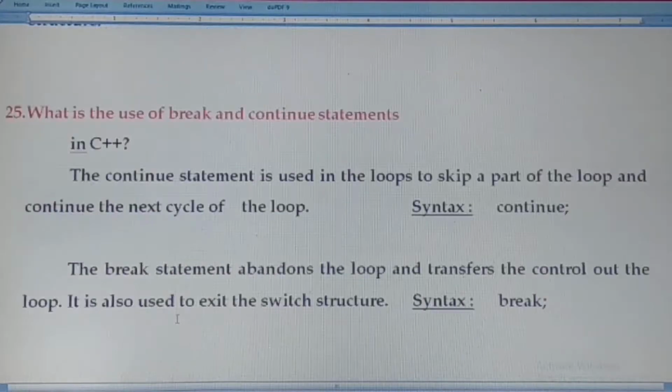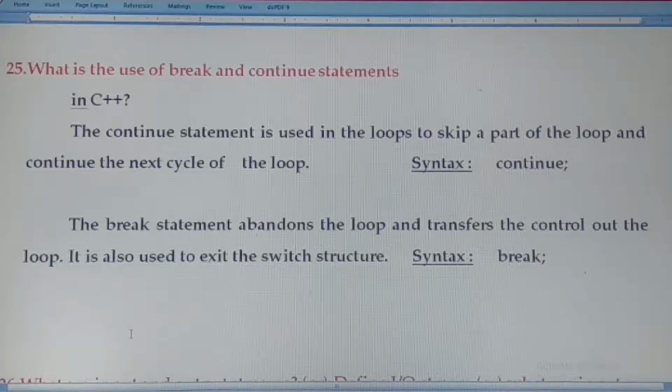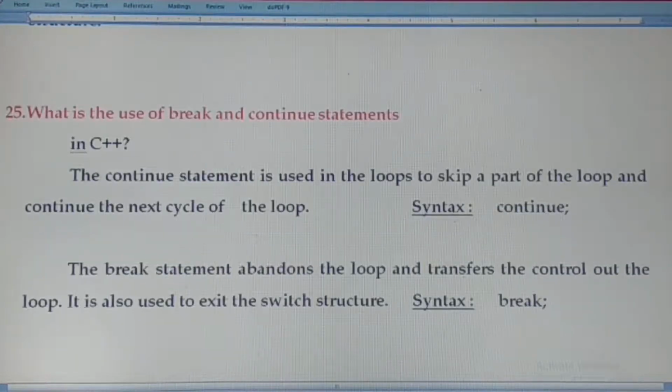The next question. What is the use of break and continue statements in C++? The continue statement is used in loops to skip a part of the loop and continue with the next cycle of the loop.